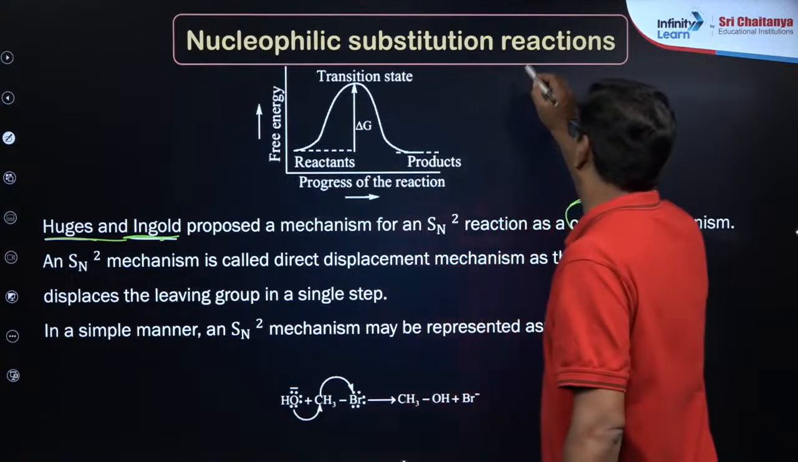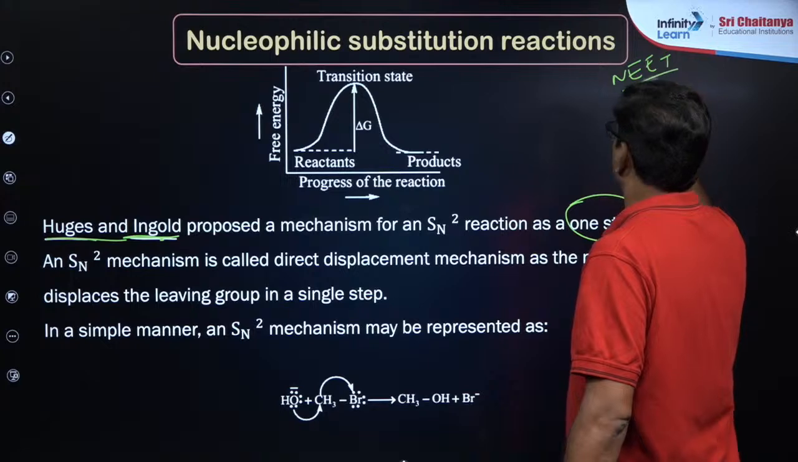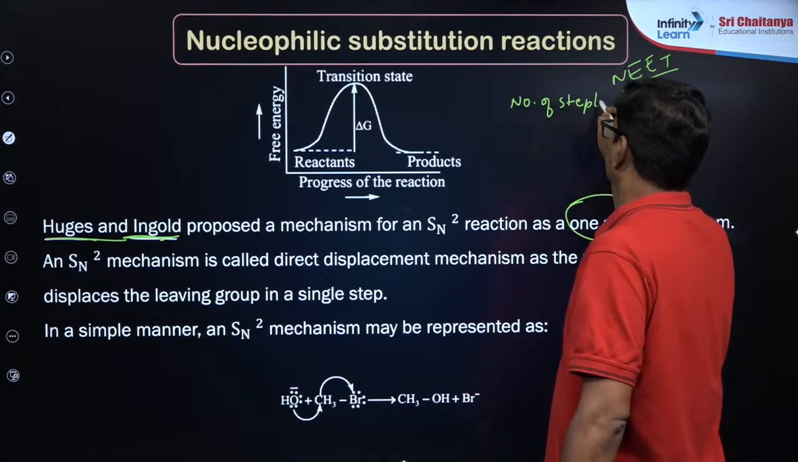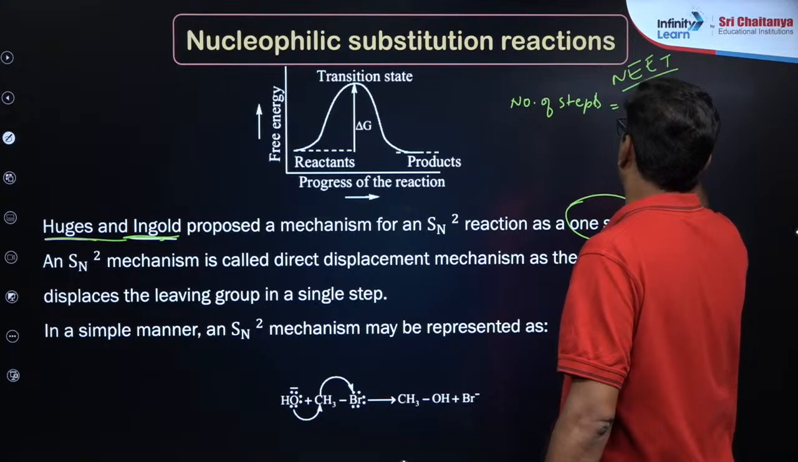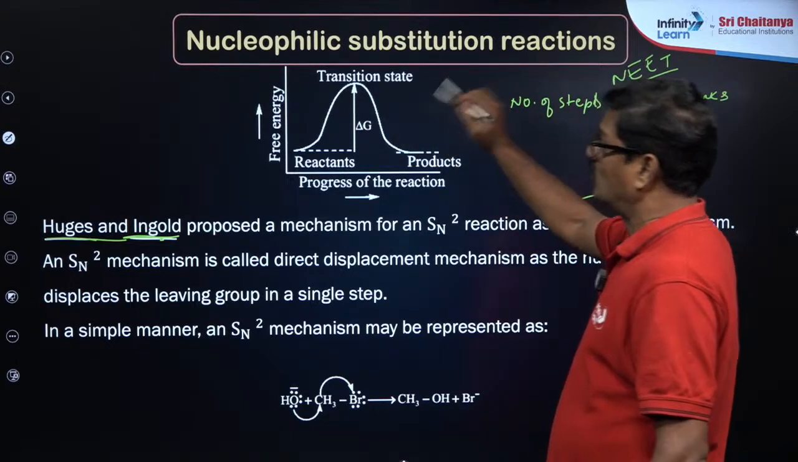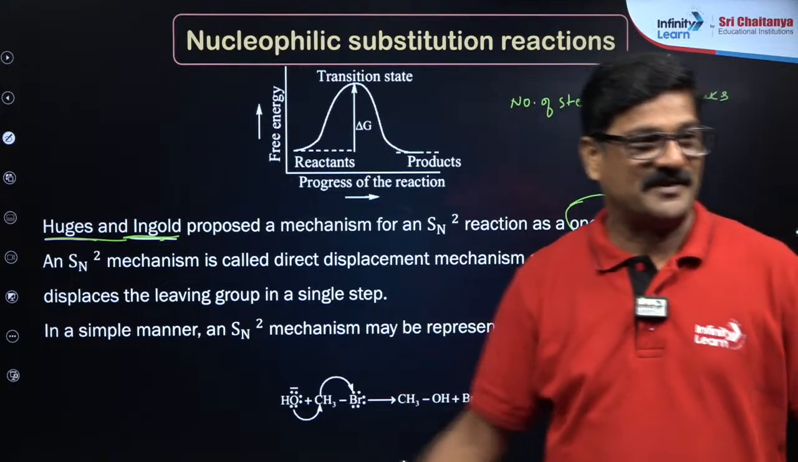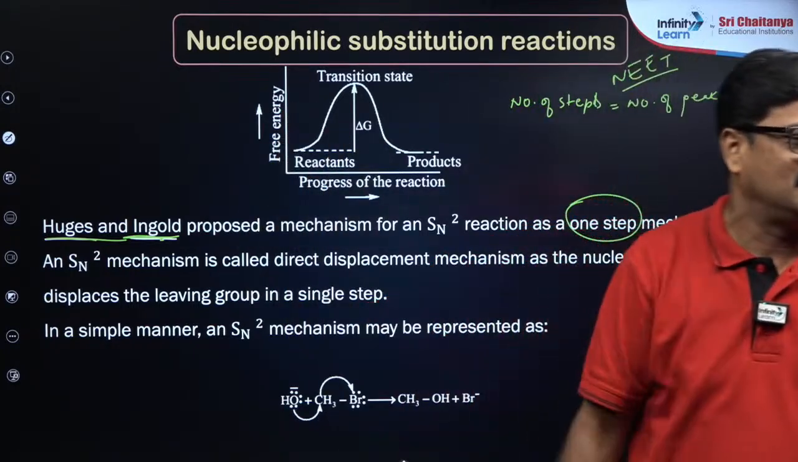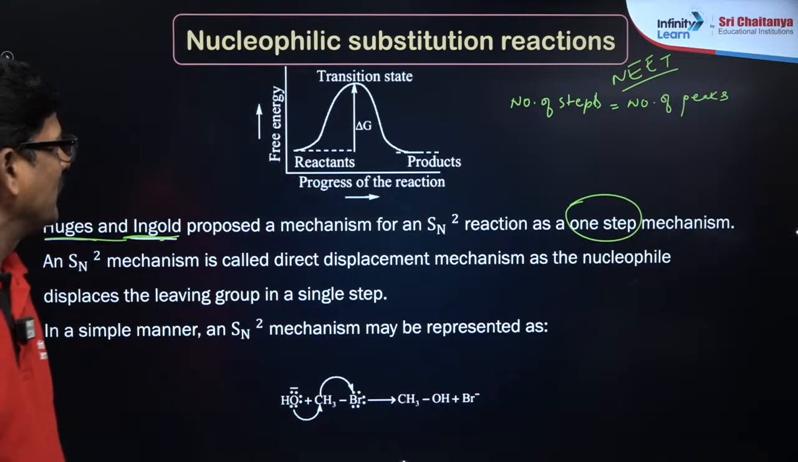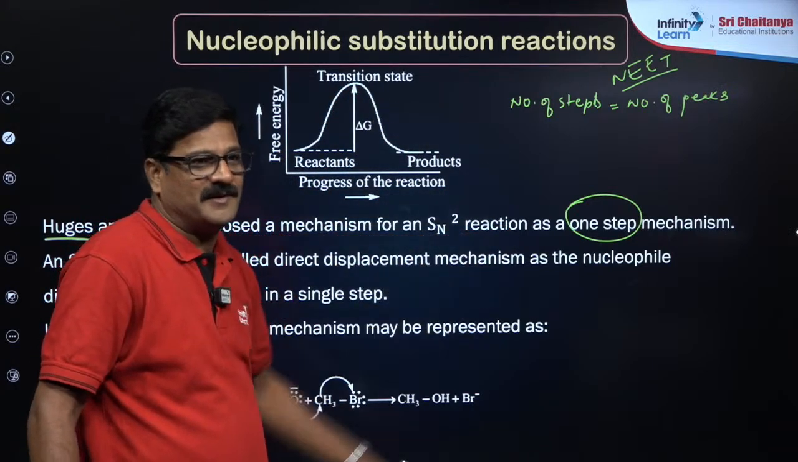This trick will work in NEET: the number of steps is equal to the number of peaks in the reaction coordinate graph. In this graph only one peak is coming, so the number of peaks is 1, so it is a single step reaction.